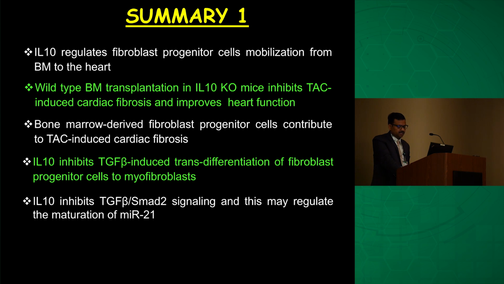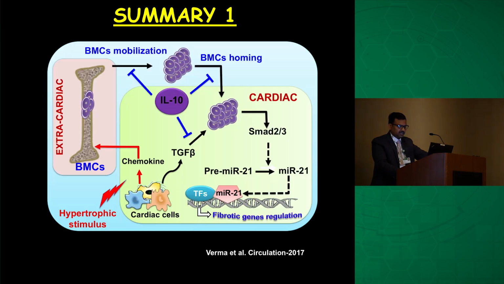IL-10 inhibits TGF-beta induced transdifferentiation of fibroblast progenitor cell activation in cultured cells. And we propose here that IL-10 might inhibit the TGF-beta SMAD signaling and regulate the miR-21 maturation in the system. So this is the cartoon I showed you earlier, where we fill in this part: the activation of these cells was mediated by MIR21 in the TAC system, and IL-10 might inhibit this process.